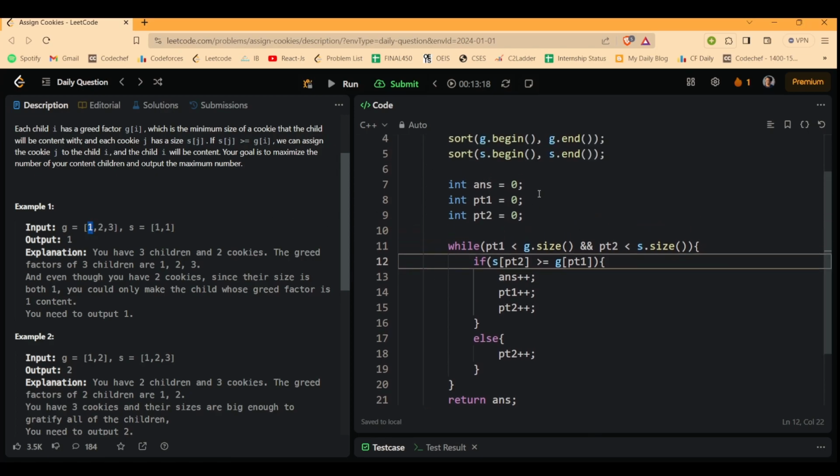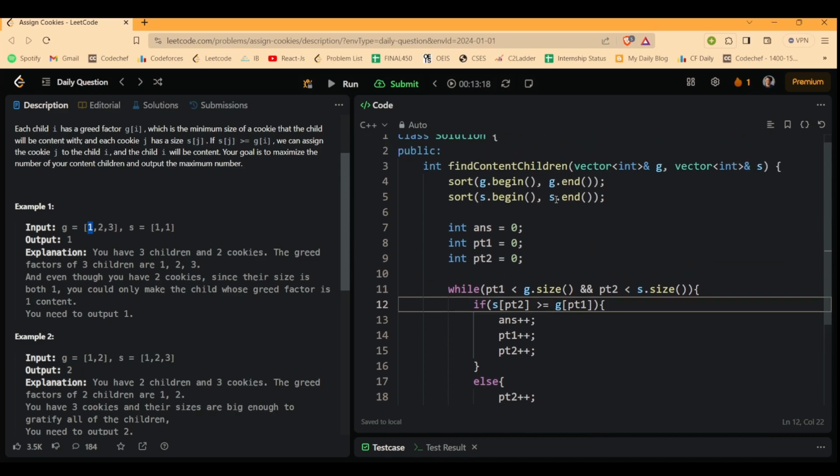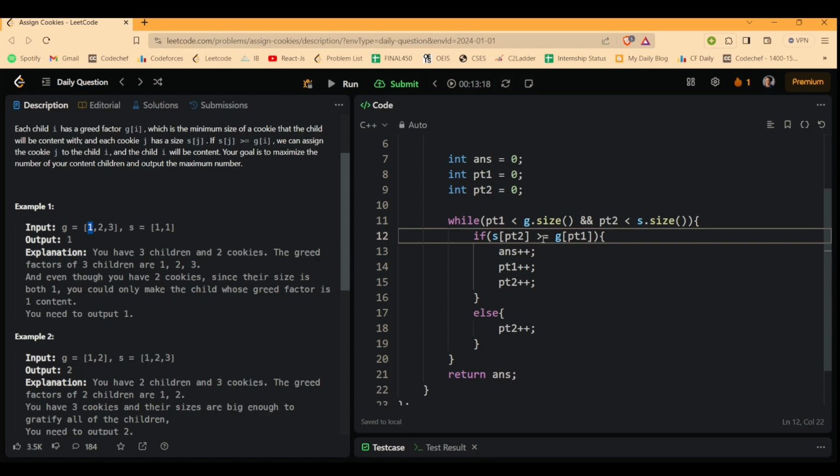Before doing this, we are sorting in ascending order, so keep this in mind. Once you have sorted, then you can apply this logic. We have kept our two pointers initially at index 0, and we are checking whether, using the value wherever we are in the S vector, we are able to content that ith person in the G vector. If it is possible, we will move both the pointers ahead, because this person is content and is no longer under consideration. So we increase pointer 1, which indicates an element in the G vector, by 1, and we also increment pointer 2 by 1.